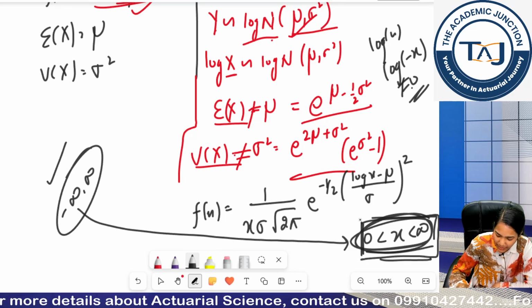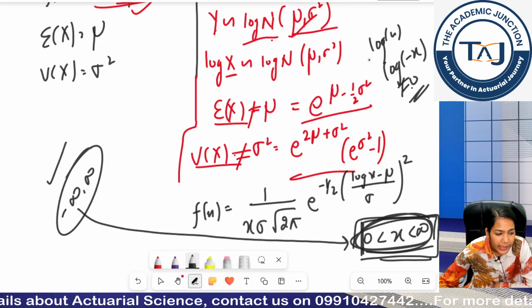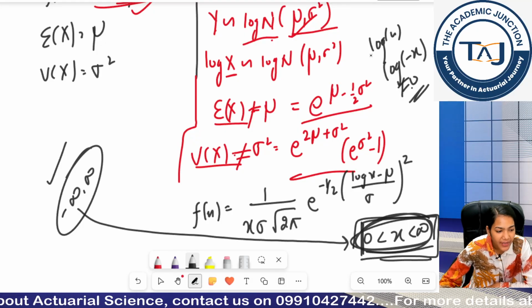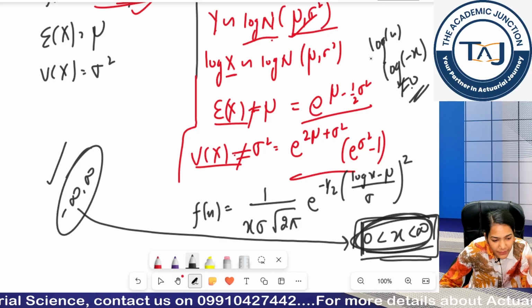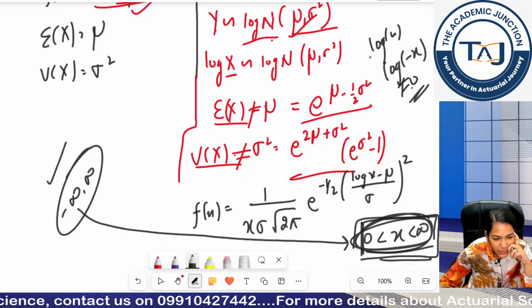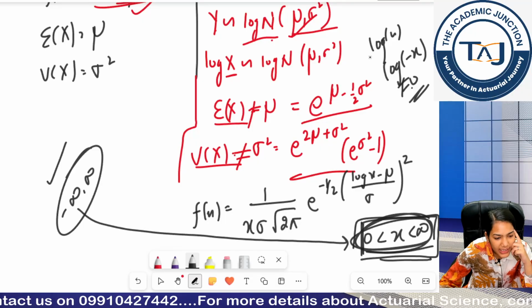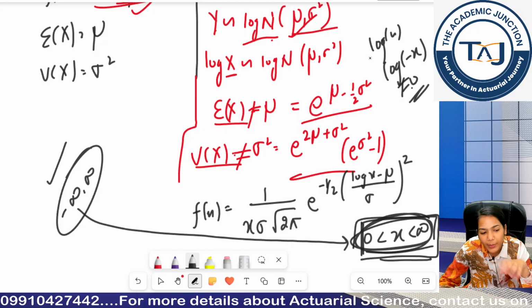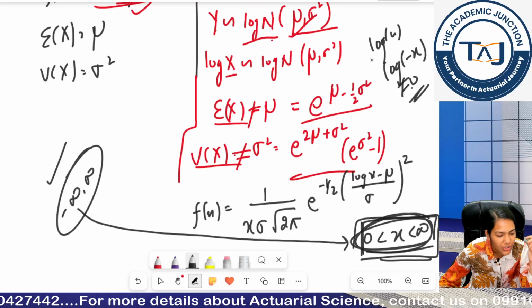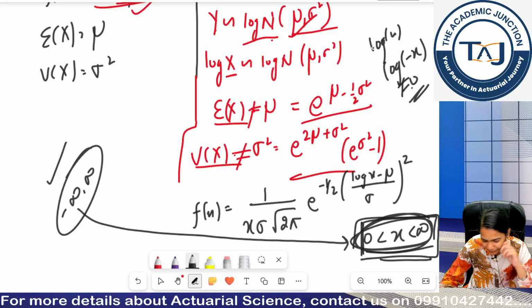That is why I have to restrict my range for this log normal distribution. For example, there is something which cannot take negative values, like if I say weights of the students, can the weight of students be negative? No, right? So it could be better modeled with log normal distribution as compared to my normal distribution. Clear?